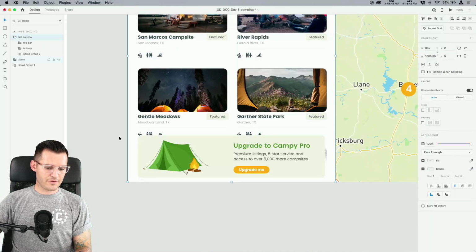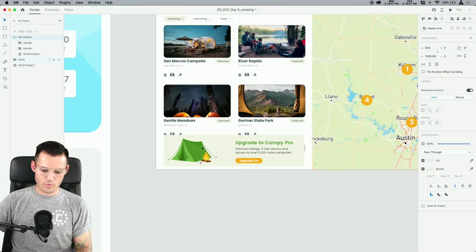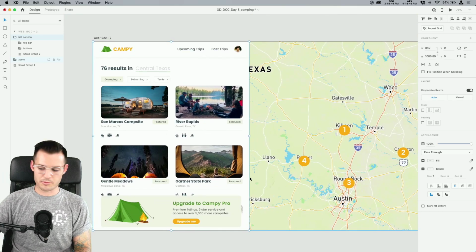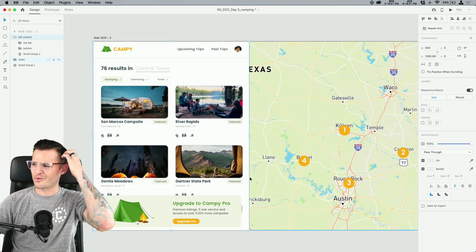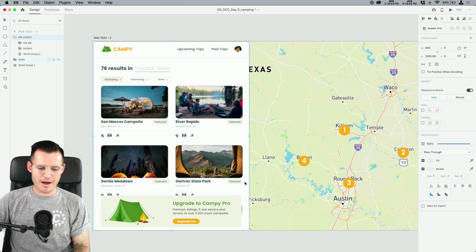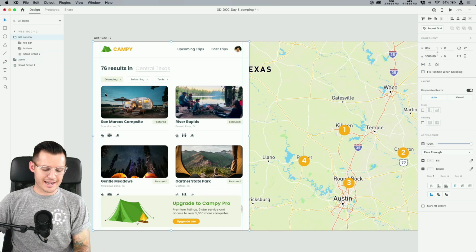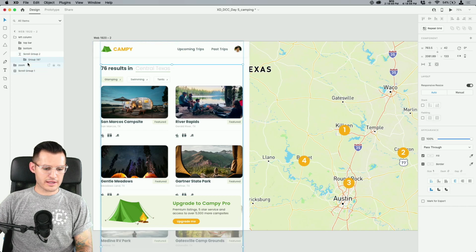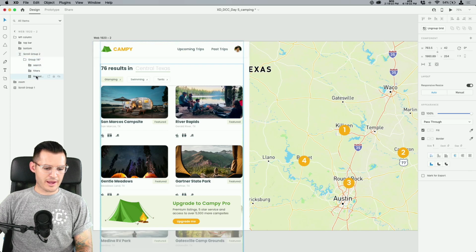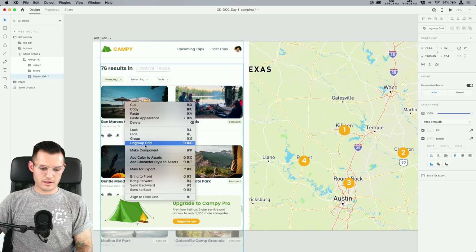And then if you don't like the little banner, you can take that out if you want to. I'm kind of digging it. I think it brings a little bit of realism there because there's gonna be some sort of ad guaranteed, monetizing the design guaranteed, super fun. But then inside of our scroll group, we have our repeat grid. I think now that we're done with it, we should maybe remove it, ungroup it from the grid.